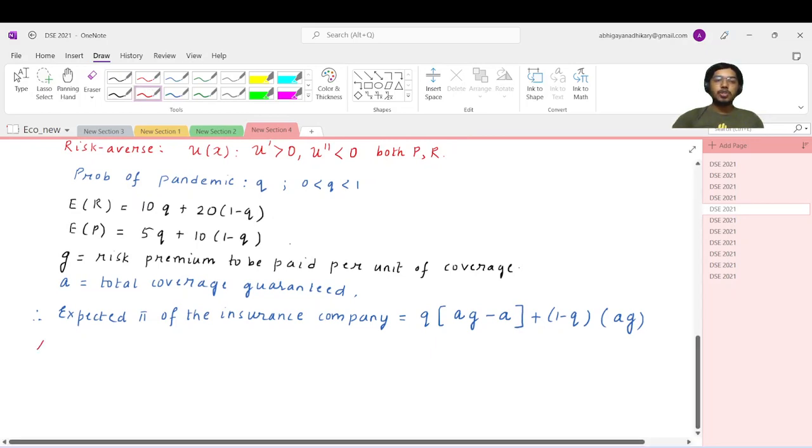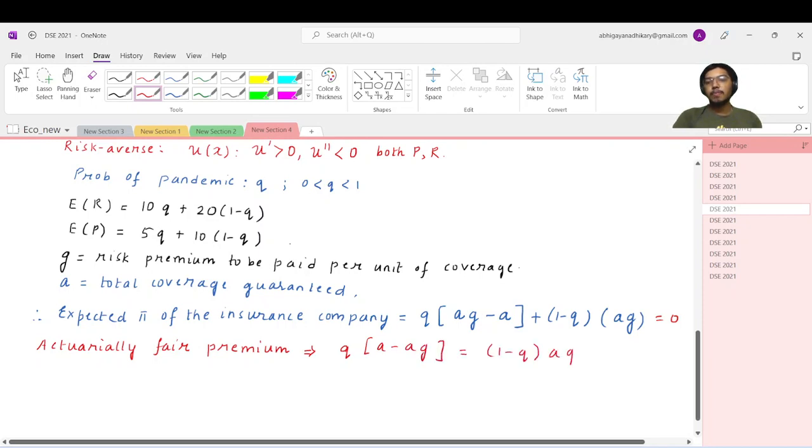And what does actuarially fair premium mean? Actuarially fair premium implies that this is 0, which implies that Q times A minus AG equals 1 minus Q times AG.